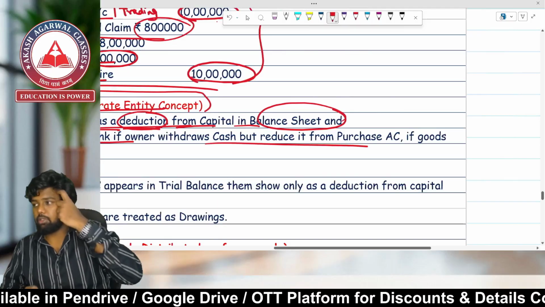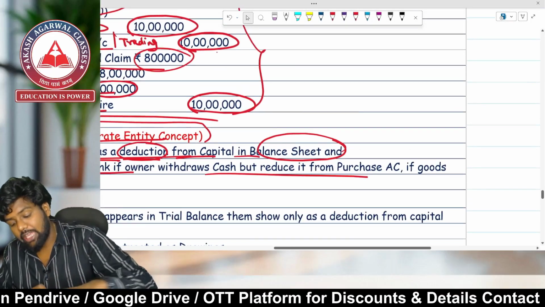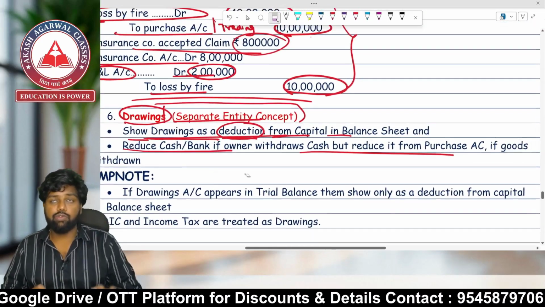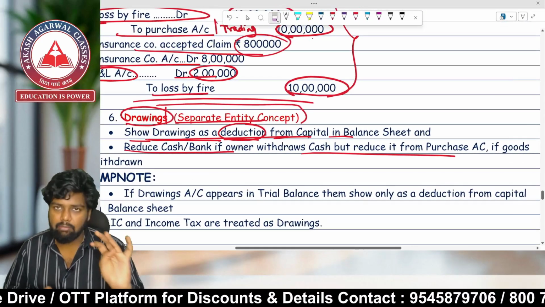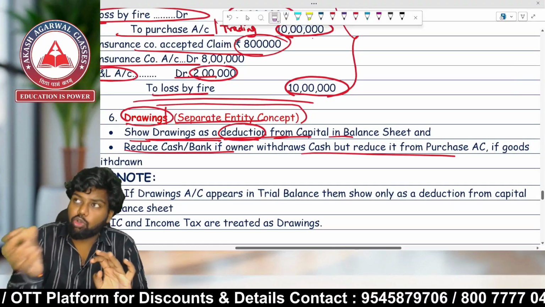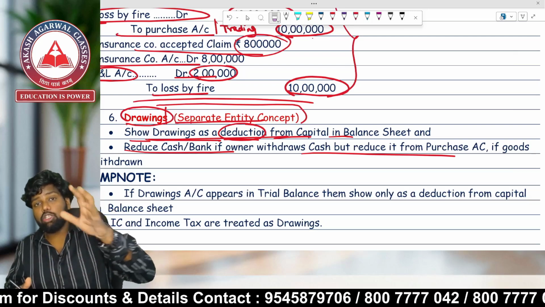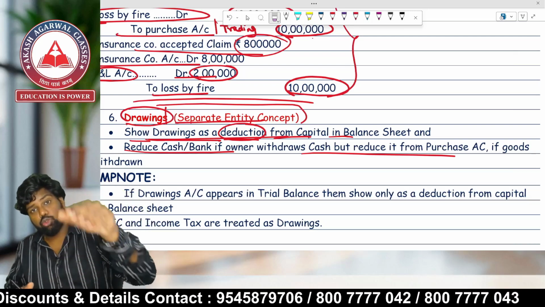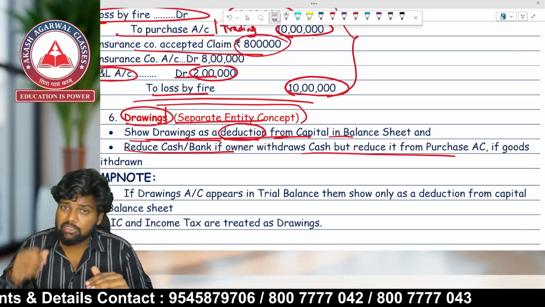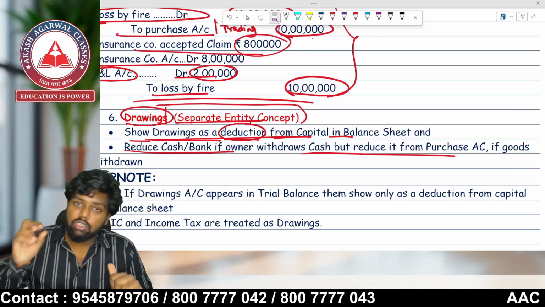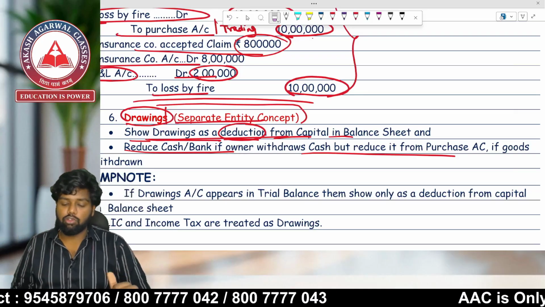Many times the owner has withdrawn cash from the business. At that time, you have to deduct the amount of drawings from the cash or bank balance. If the owner has withdrawn the money from the bank, reduce the bank balance. If the owner has withdrawn the money from the business cash, reduce the cash balance. If the owner has withdrawn goods for personal use, then deduct it from the amount of purchase.